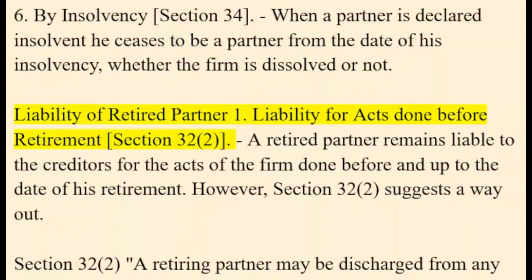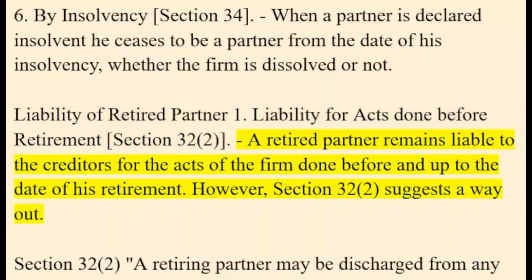Liability of retired partner. 1. Liability for acts done before retirement. Section 32(2): A retired partner remains liable to the creditors for the acts of the firm done before and up to the date of his retirement. However, Section 32(2) suggests a way out.